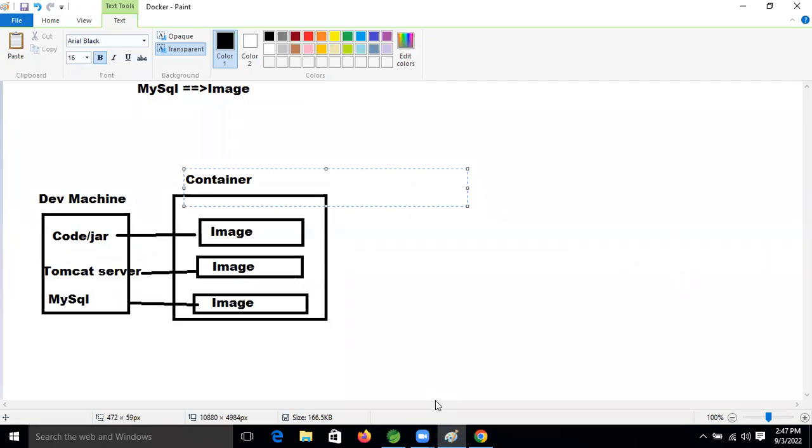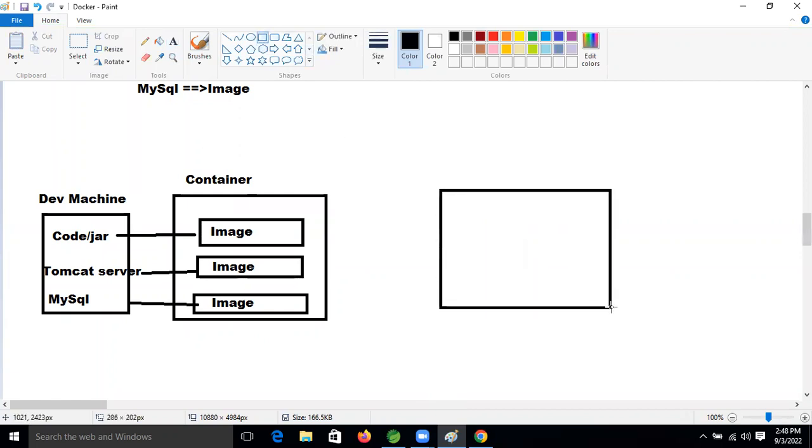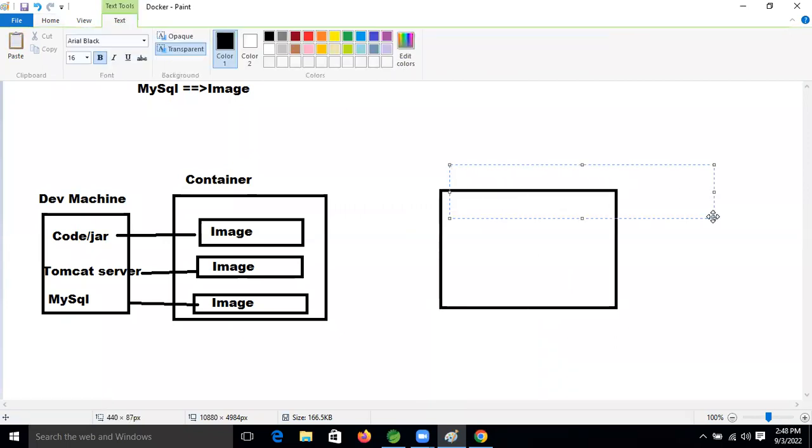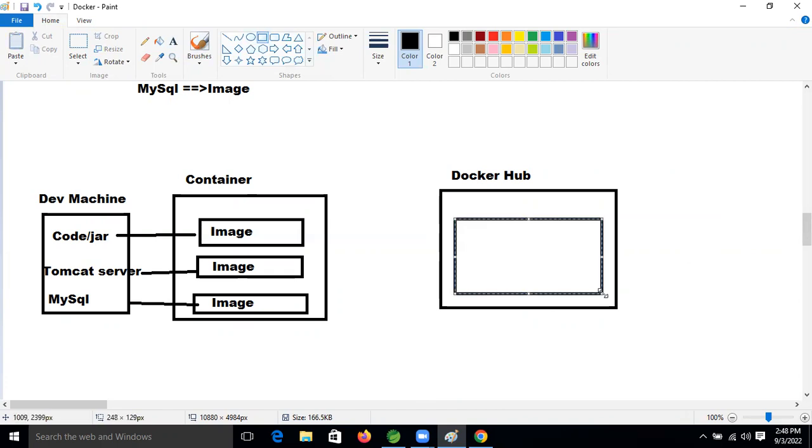So what we need to do is store these images, all images, in the central repository. Central repository is nothing but Docker Hub. In the Docker Hub, one repository is there. Don't worry, everything we will do practically, friends, right?